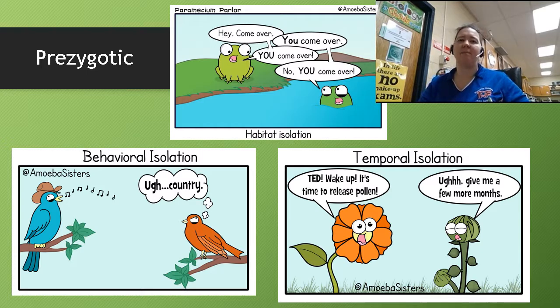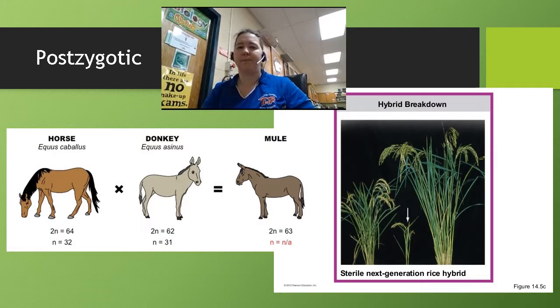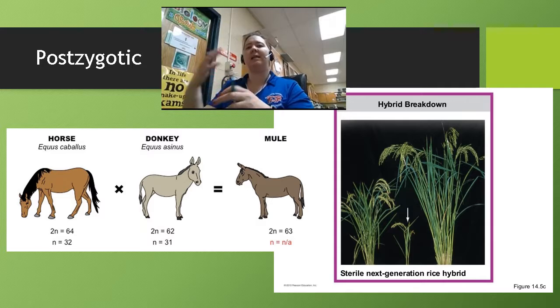Remember, pre-zygotic means the gametes never fuse and never create a zygote. A zygote is a fertilized egg, so pre-zygotic means that never happens. Post-zygotic means that the gametes fuse, and in some way, shape, or form they give rise to an offspring, but then that offspring, for whatever reason, cannot actually survive.